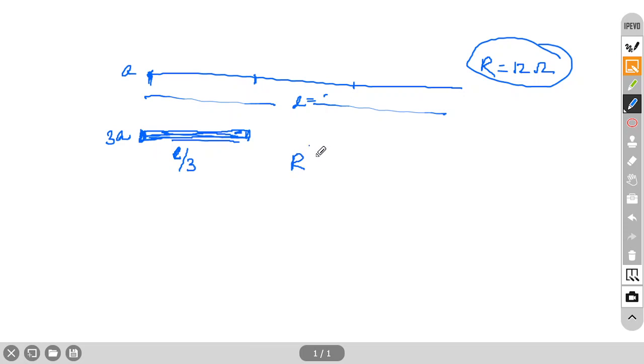So the new resistance will be like this. Rho will be the same, so L by 3 divided by 3A. 3 3s are 9.